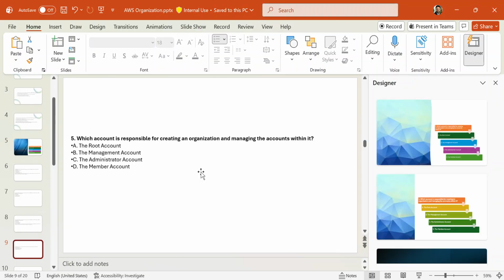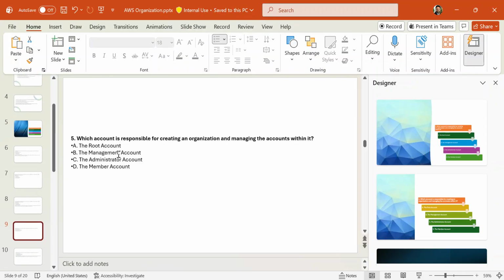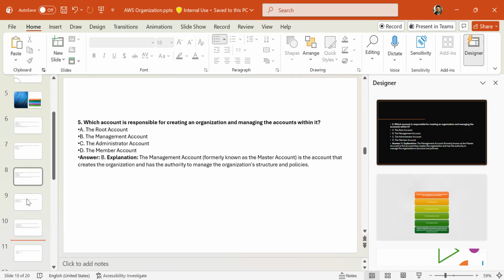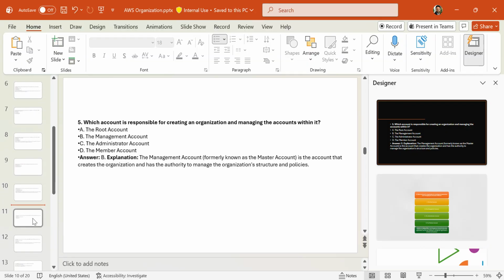Which account is responsible for creating an organization and managing the accounts within it? Root, management, administrative, or member account. It will be C, I believe. Let's see. No, it's B. The management account, formerly known as master account, is the account that creates the organization and has the authority to manage the organization's structure.